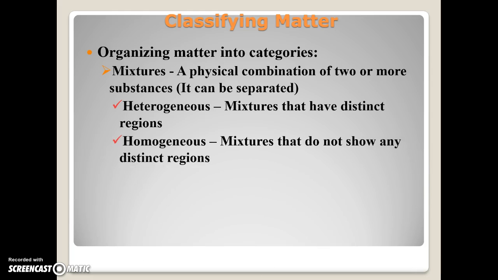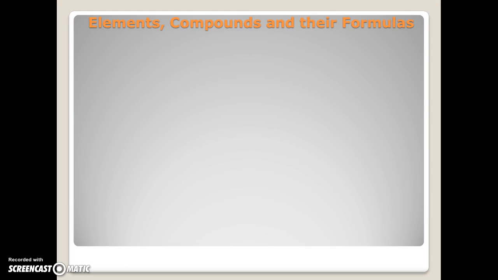distinction. A homogeneous mixture, and homo there meaning the same, are mixtures that do not show any distinct regions. So an example of this would be like the air, okay, around us. Even though the air is made of nitrogen and oxygen and a few other gases as well, where is the oxygen and where is the nitrogen? It's all mixed together. Okay, you can't see. Salt water is another good example. The salt's all mixed in with the water. You can't see, oh, there's salt, there's water. It's all mixed in together. That would be a homogeneous mixture.